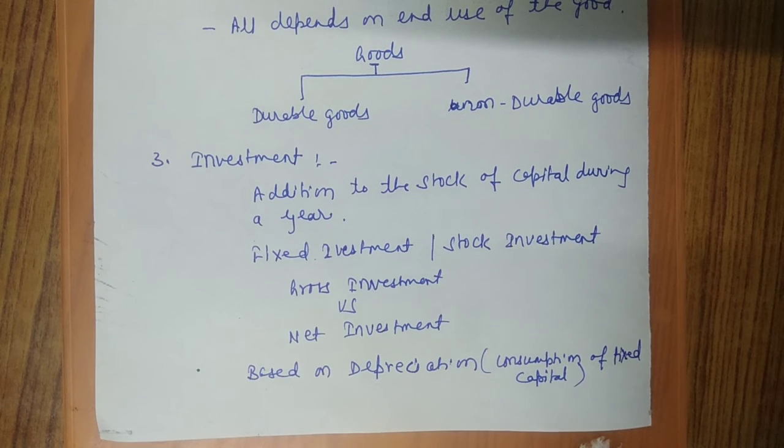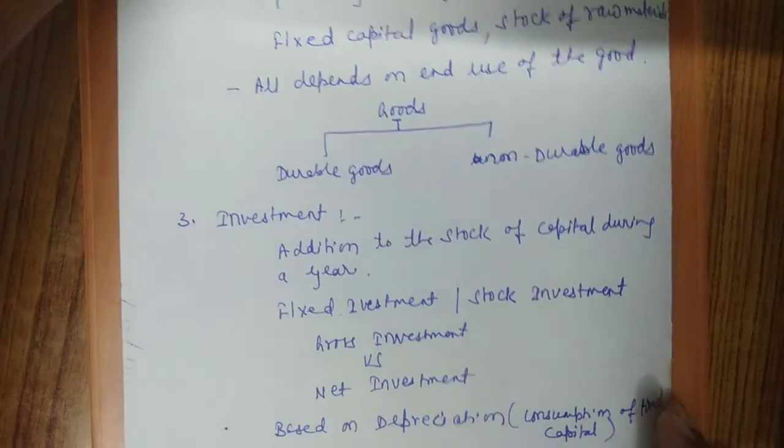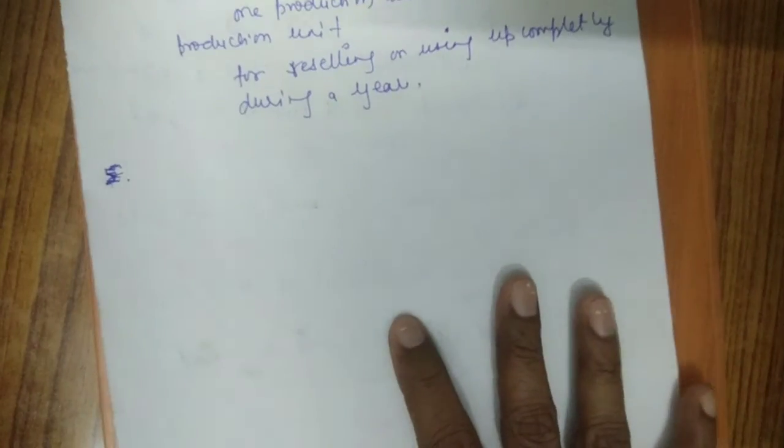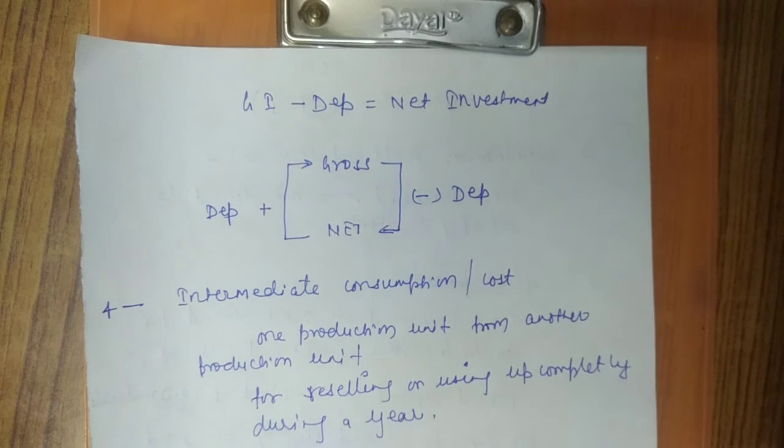The next is the difference between gross investment and depreciation, which is net investment. So if you have to convert gross into net, always remember you will subtract depreciation, and just vice versa.